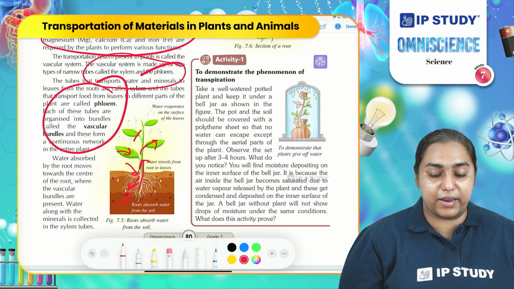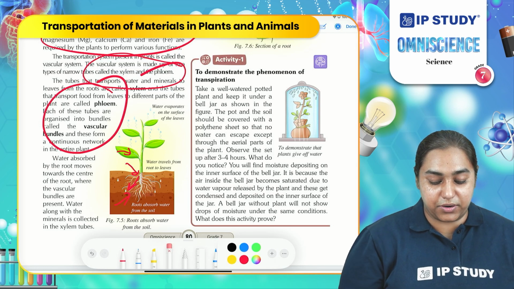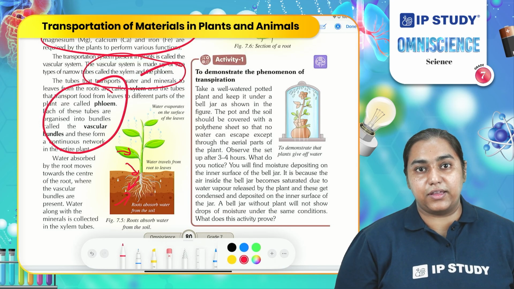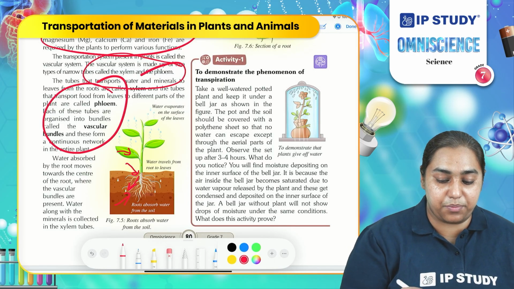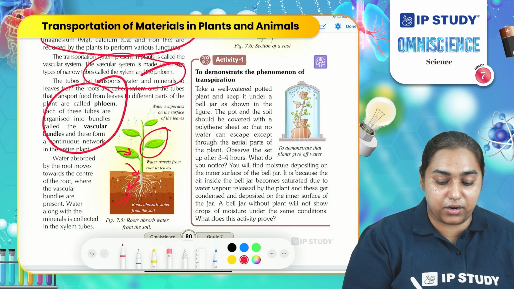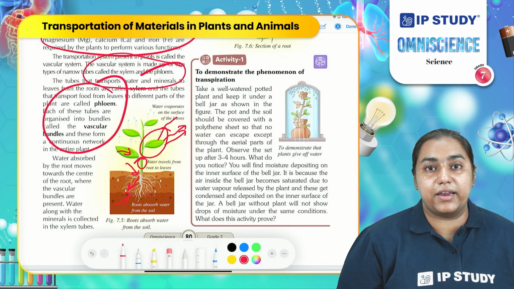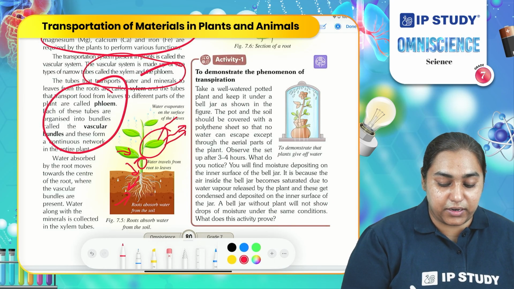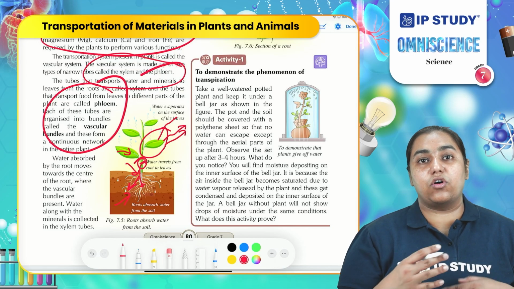So how can this movement be done easily? This movement is done with the help of transpiration. What is transpiration? Transpiration is the process in which water is removed from the leaves in the form of water vapor. On the surface of the leaves, stomata are present. From the stomata, water is constantly being removed. When water is removed, the earlier area becomes empty. When the earlier area becomes empty, the water present in the lower area moves to that empty place. In this form, a chain is formed where movement is constant.